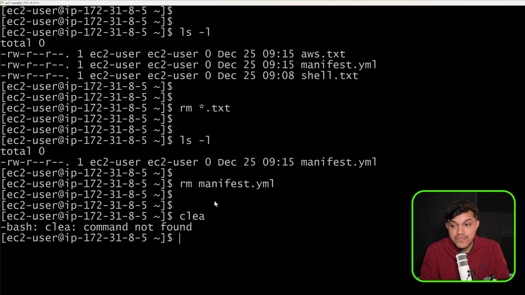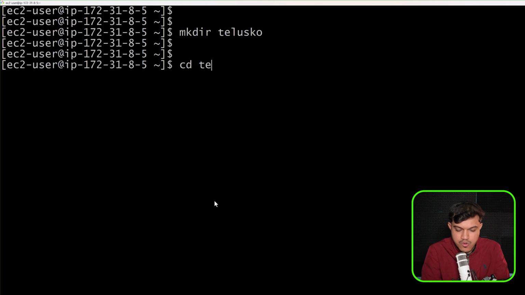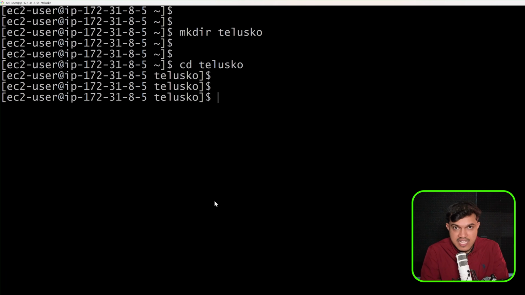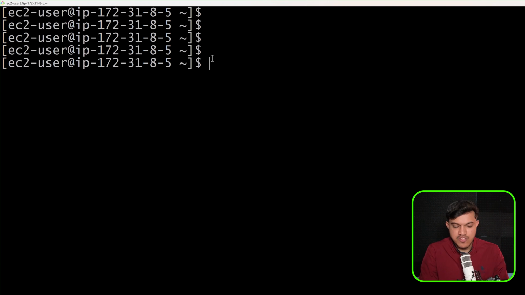Okay, I hope now you are adapting to these very basic fundamental Linux commands, and how to navigate. Maybe I would like to just get into Telusko, which I have created. I want to get into Telusko. So I have gone inside this directory. I'm inside Telusko right now. I want to move out, I want to move back to where I was. cd .. I'm out of this. All the commands which we have seen are very essential and very basic. Before we proceed further, I want you to practice this, and then we shall understand the other important commands. Now let's continue the journey here.